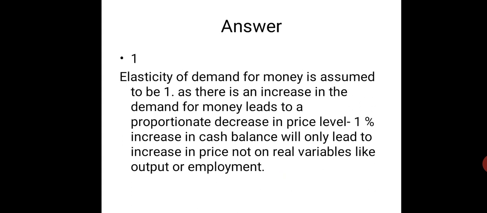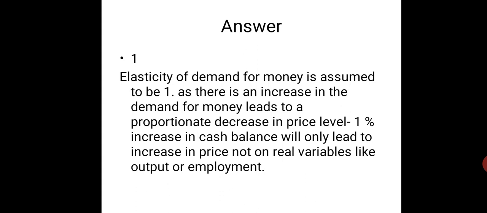They say that when there is an increase in demand for money, there is a decrease in price level. That is what they say, right? And that change happens proportionally. If there is a 1% change in cash balance, it will lead to a 1% change in price level. Only in price level. They said that there is no change in real variables like output and employment.